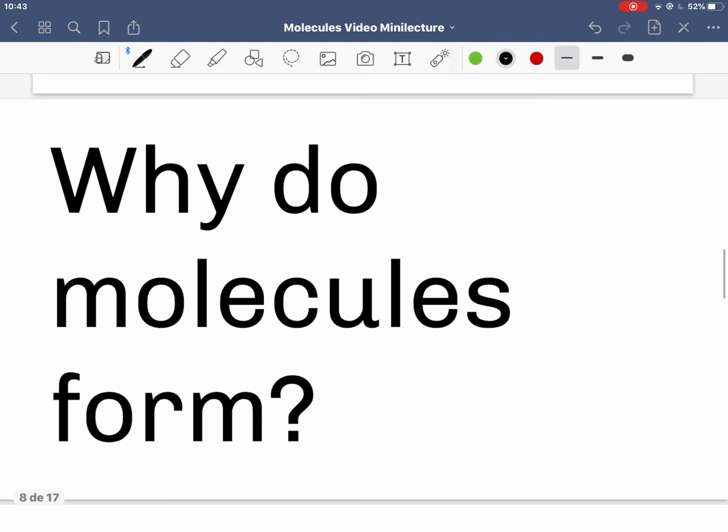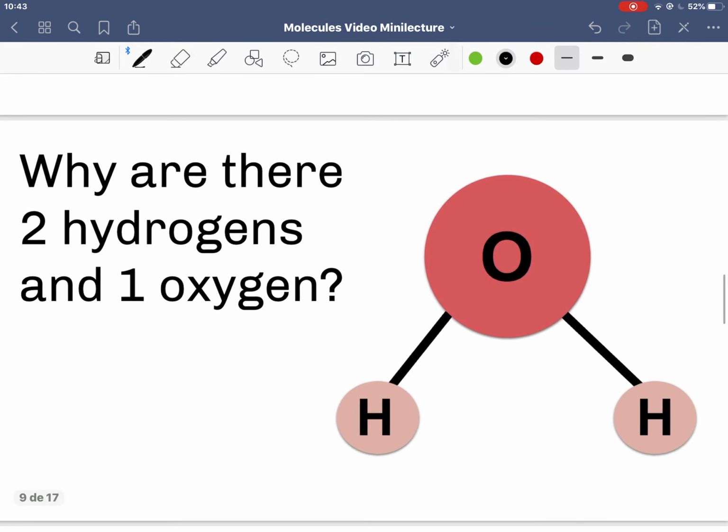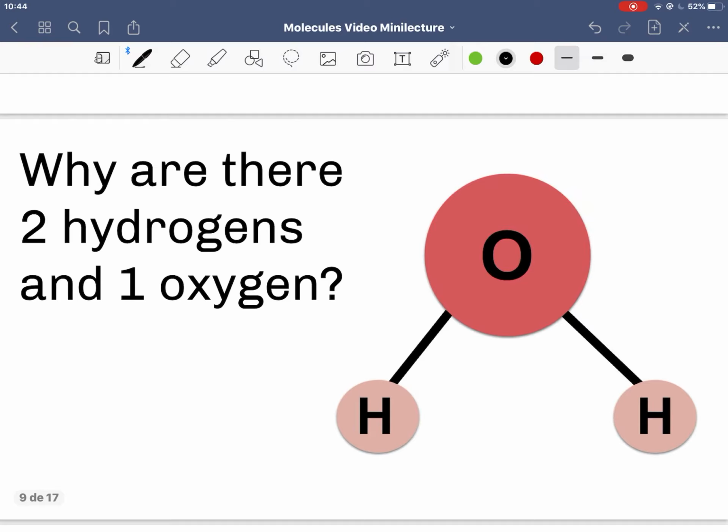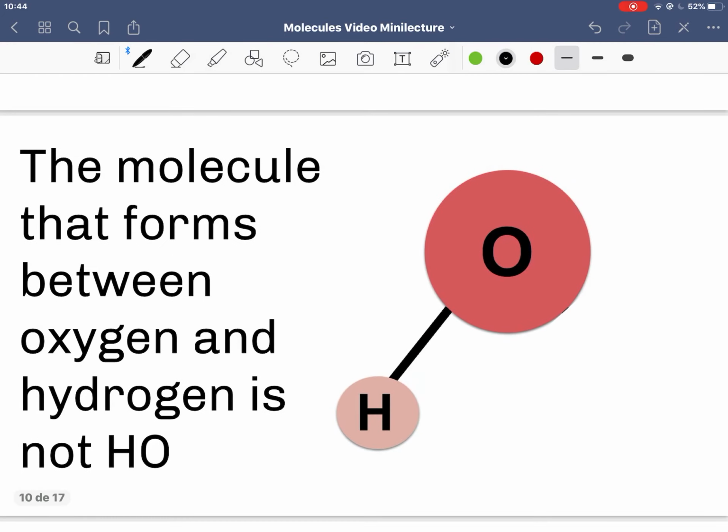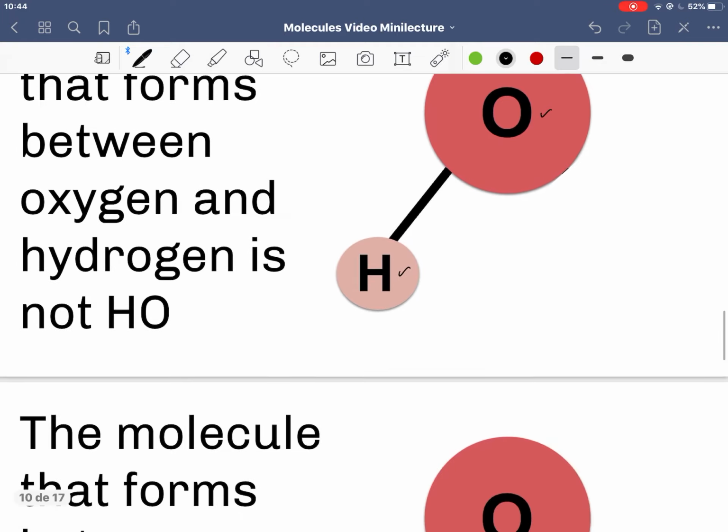So my next question for you is, why do molecules form, and why do particular molecules form? So for example, in water, we know there's 2 hydrogens and 1 oxygen, and why is it like that? We don't refer to water as HO or OH. The molecule that forms between oxygen and hydrogen is not 1 hydrogen and 1 oxygen atom.